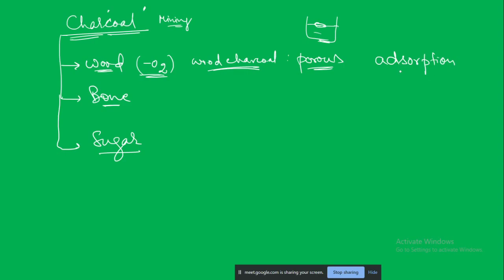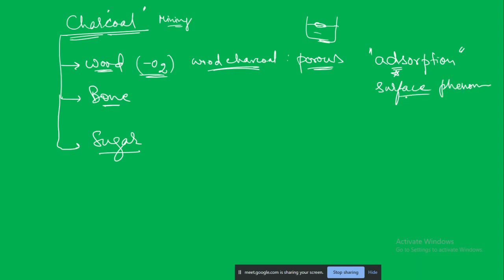here you have to give importance to the alphabet D. It is not absorption, it is adsorption. The sponge will absorb the water, but here I am telling adsorption. Adsorption means what? How is it different from absorption? To adsorb is a physical surface phenomenon. Surface phenomenon.